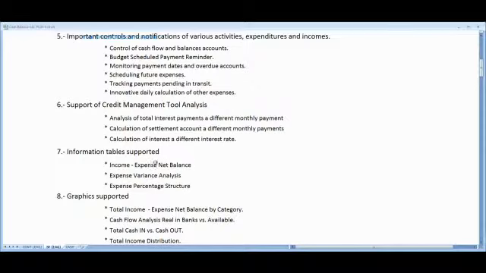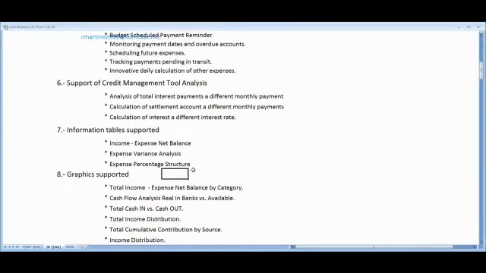Information table support like income, expenses, net balance, expense variance analysis, expense percentage structure.